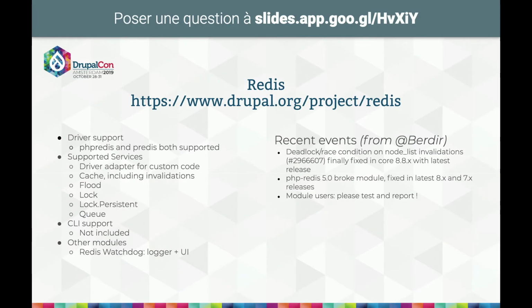Recently, Berdir told me to mention that there's been a long-standing issue for about 3 years, I guess, about node list invalidations causing deadlocks on sites with some traffic, and that's at last been fixed only some weeks ago, and it will be available as soon as Drupal 8.8 becomes available, because the patch is only for Drupal 8.8, and at that point Redis will support it.